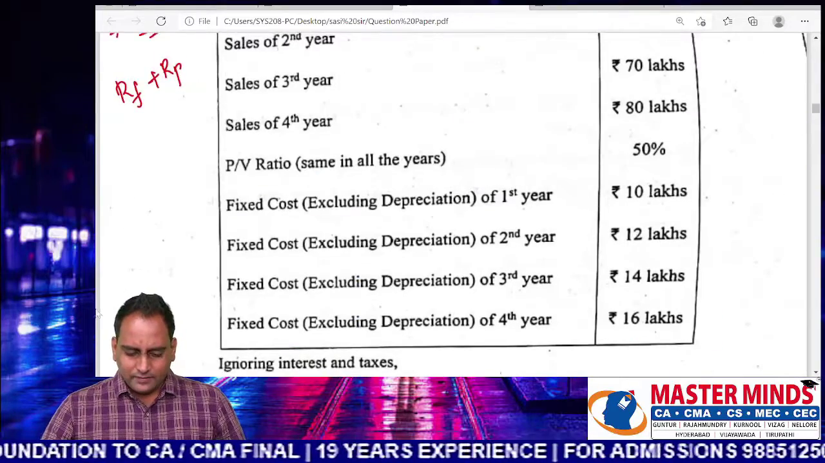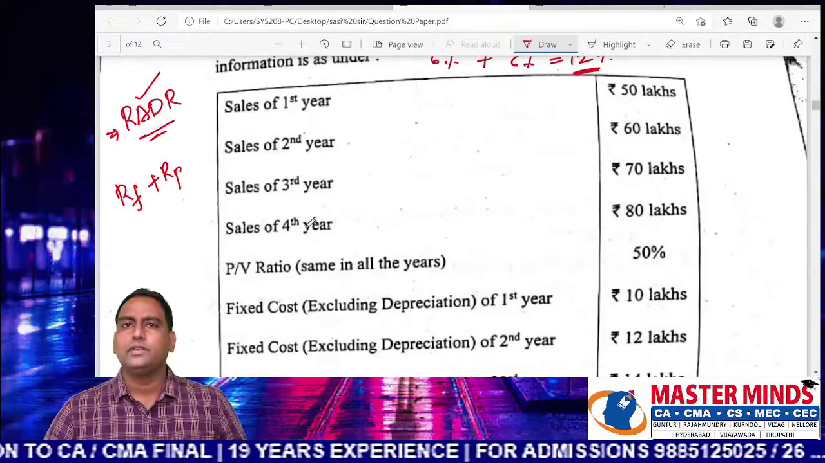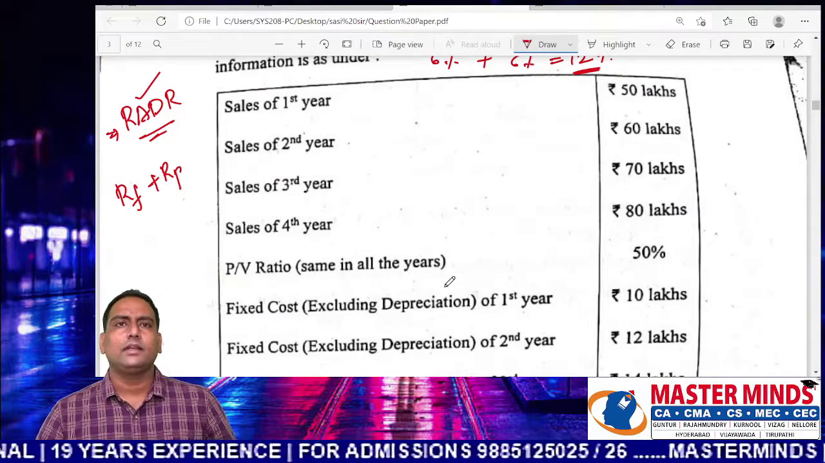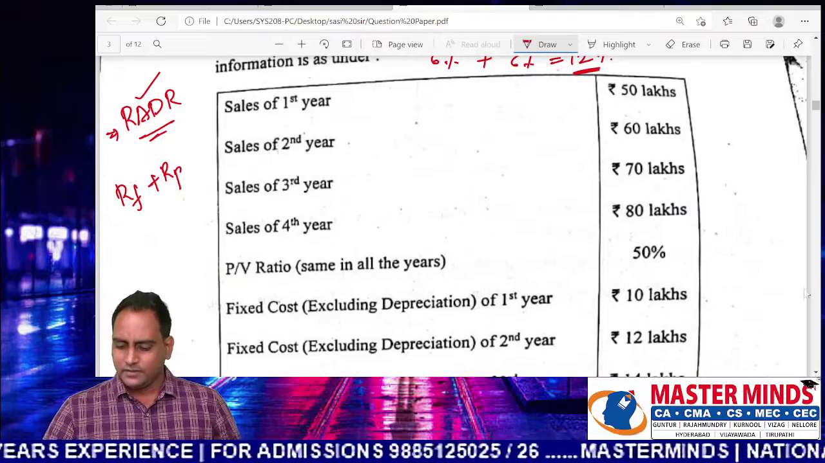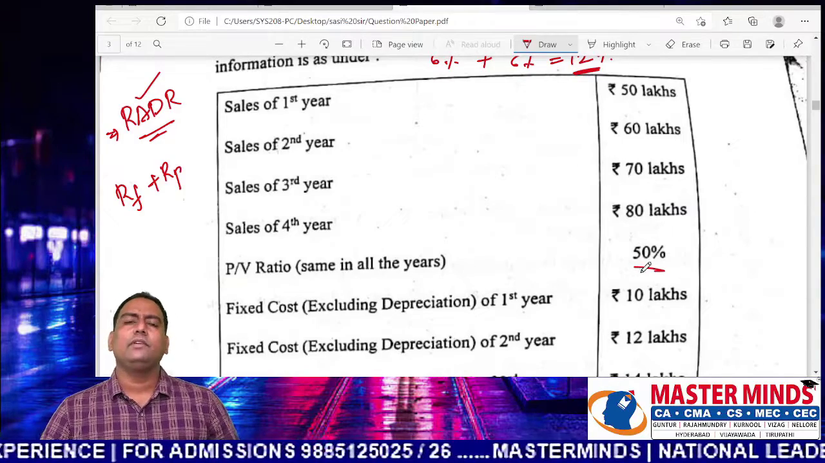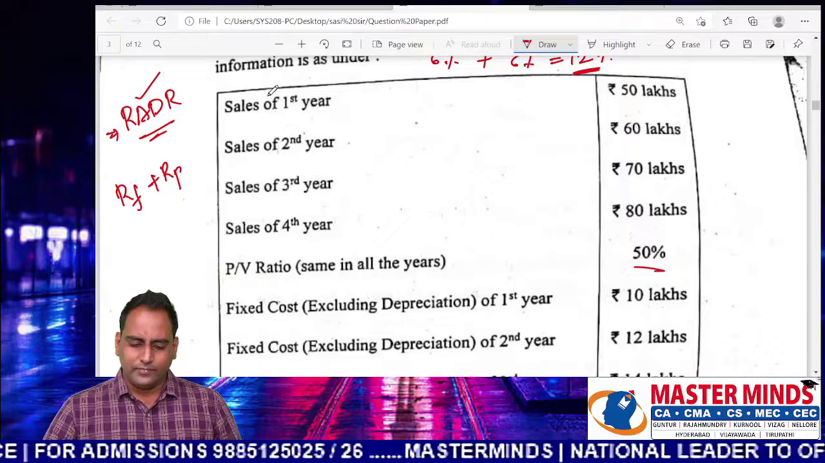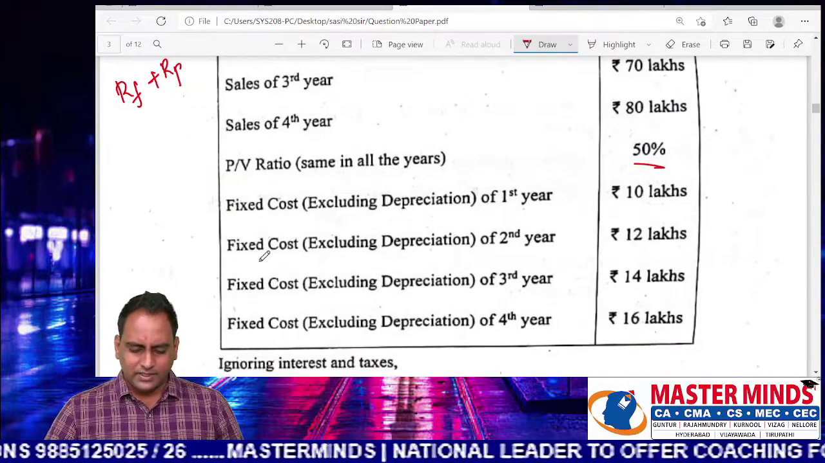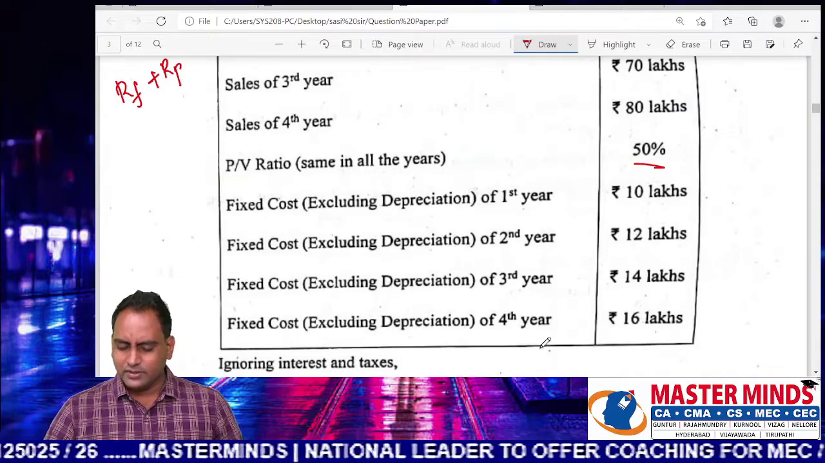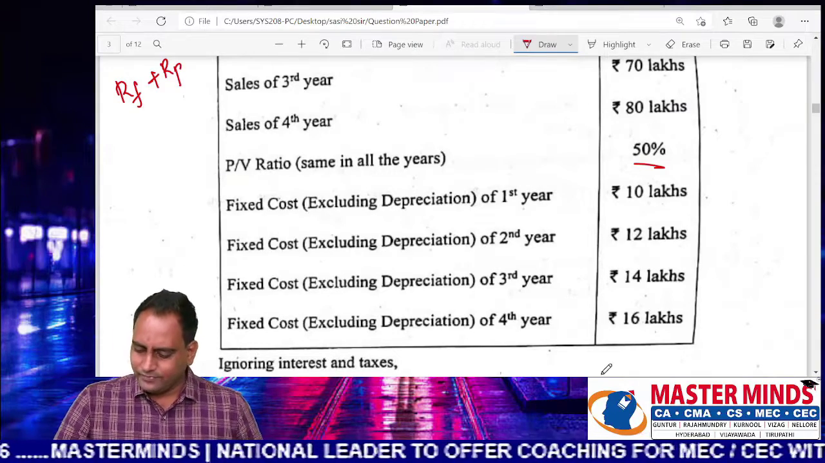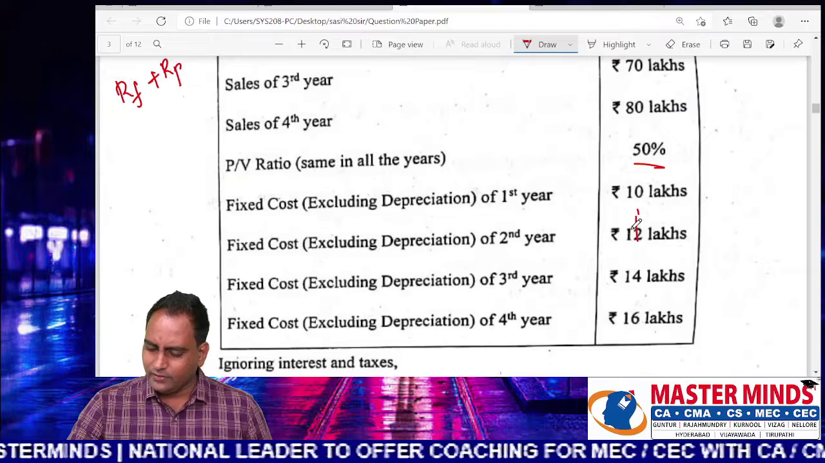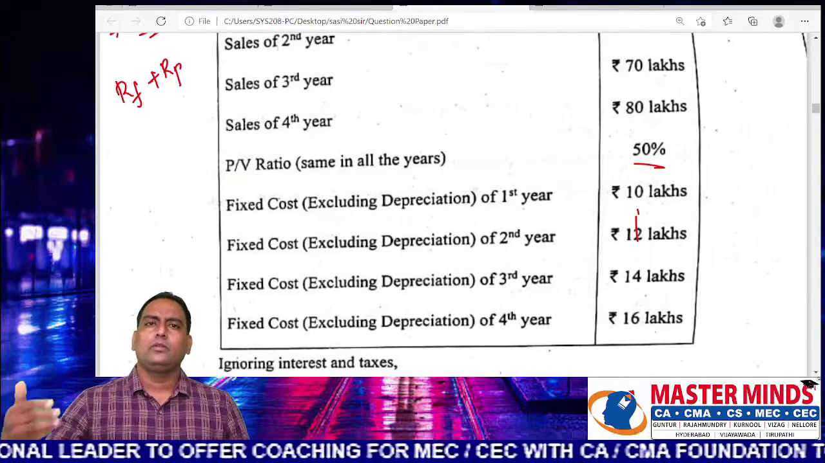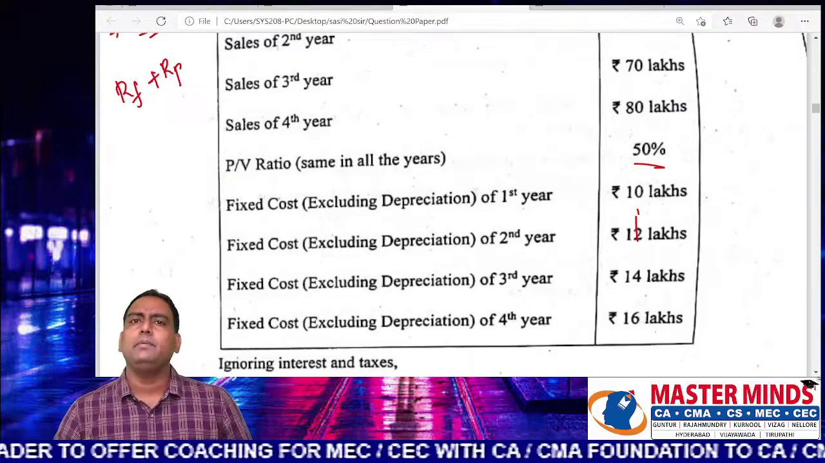You can see sales for the first 4 years are given. PV ratio is given. PV ratio shows the relation of contribution to sales. So they are saying that 50% is the contribution on sales. So sales into 50%, that gives you contribution. Contribution minus fixed cost. You can see the fixed cost in the next 4 years is going to increase 2 lakhs every year. So sales minus variable cost, contribution minus fixed cost, then you get PBDT.